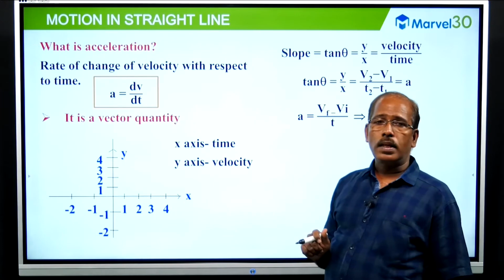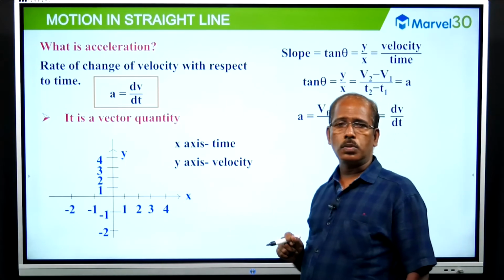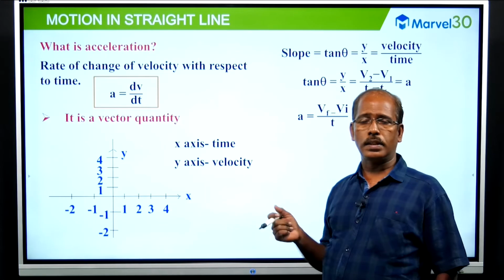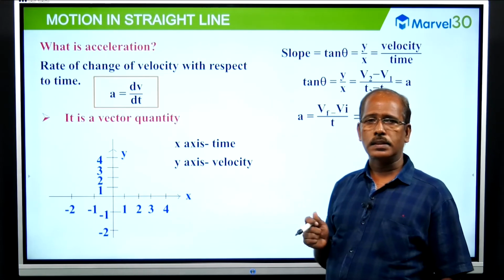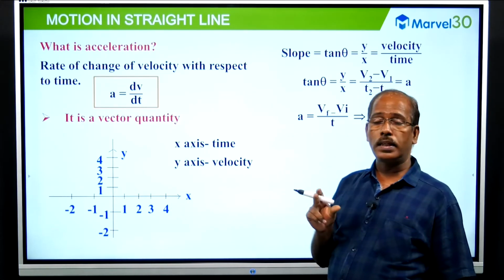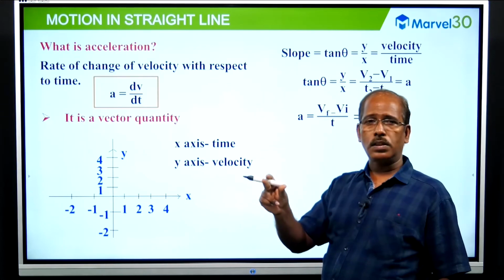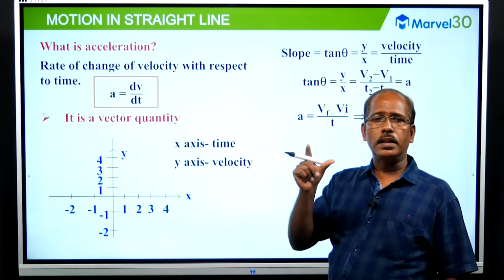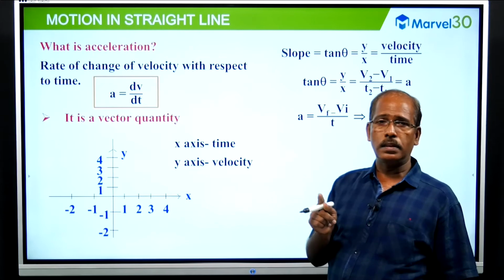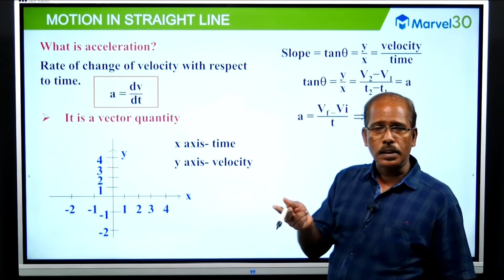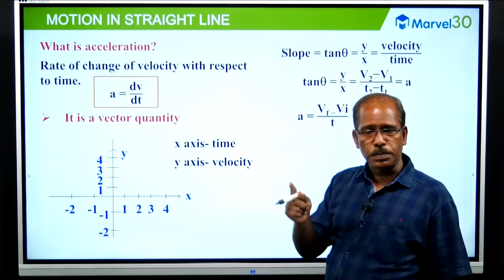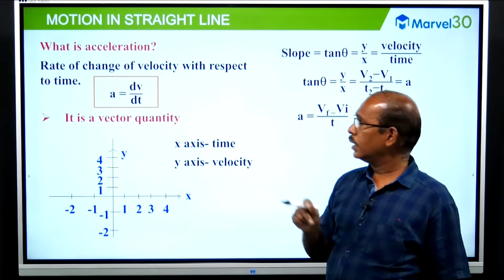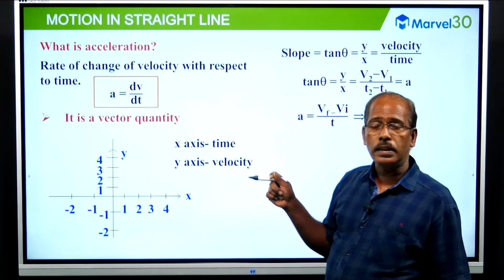What is a vector quantity? Any physical quantity having both magnitude and direction is a vector quantity. We had already discussed this in the previous class. Vector quantity has a direction and a magnitude value. Only if both are there is it called a vector quantity. Velocity is a vector quantity, displacement is a vector quantity, and in the same way acceleration is also a vector quantity.